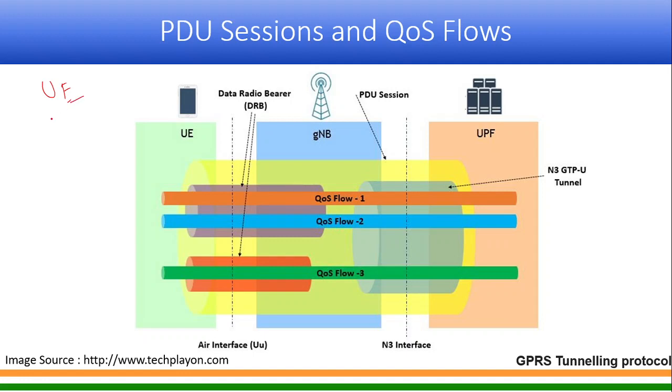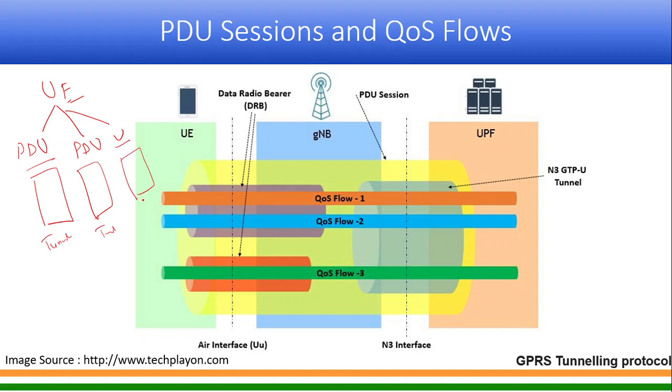In the initial slide, I just said minimum one PDU session will be created for it, but it may be a second PDU session, or it may be another PDU session also. So you can have multiple PDU sessions. For each PDU session, there will be a common tunnel. This tunnel will be per PDU session. Is it okay? Okay, fine.